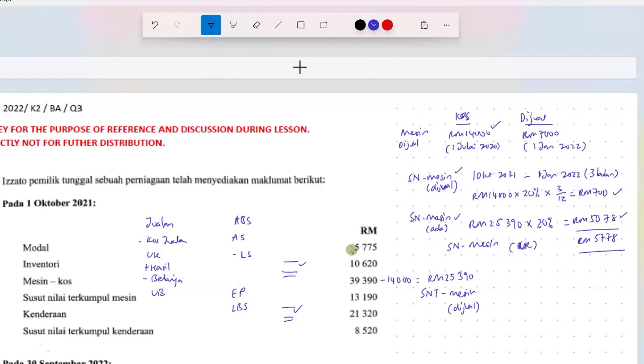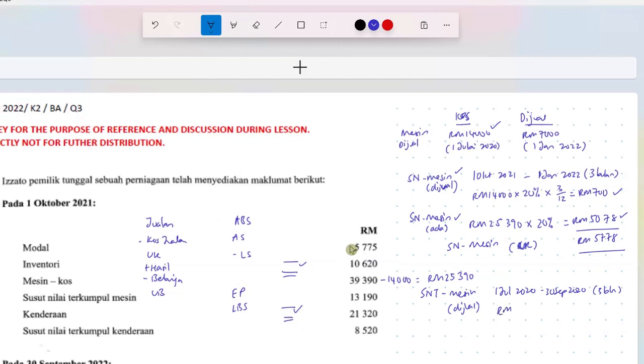Since 1st July 2020 until 30th September 2020, right? From July to September, these 3 months, what is the total depreciation from when it was first bought until the accounting period and on the year it was bought?